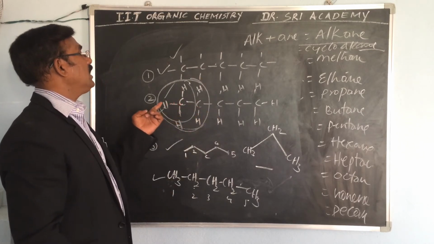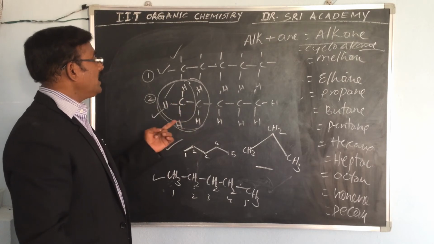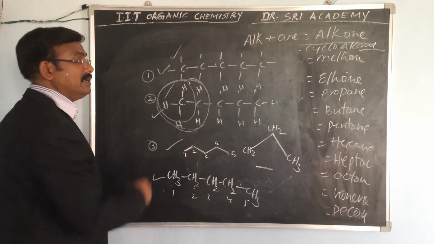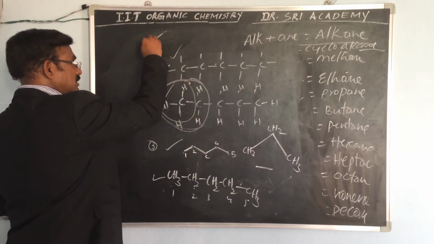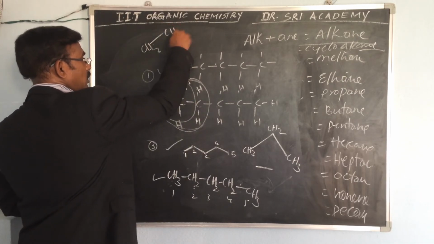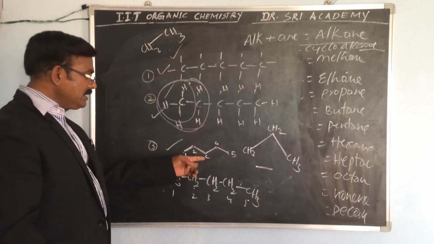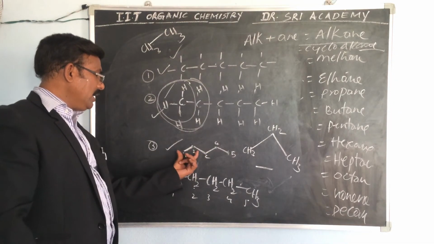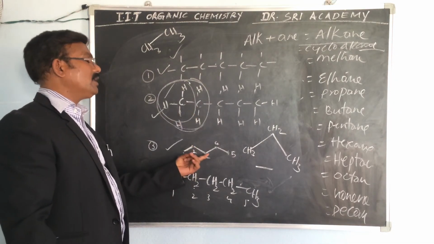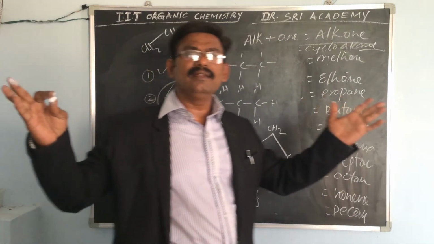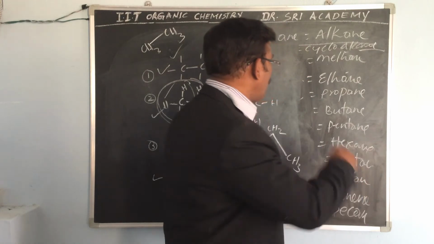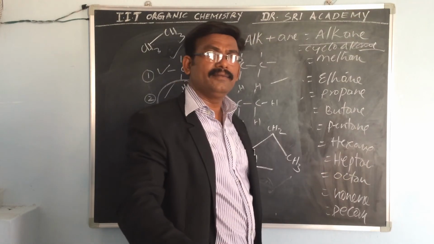One carbon, 2 carbons, 5 hydrogens in one line. For example, one line is CH3, CH3. So total 2 carbons, 6 hydrogens in this line. Here, because of the CH2, one more carbon is attached, meaning here 5, here 6. So in ethane, just one line. If you are writing one line, that is ethane.